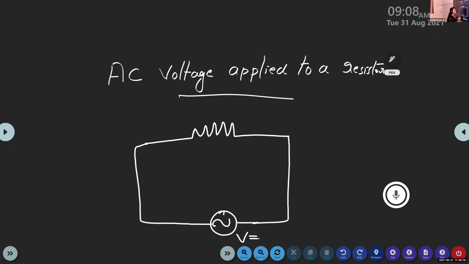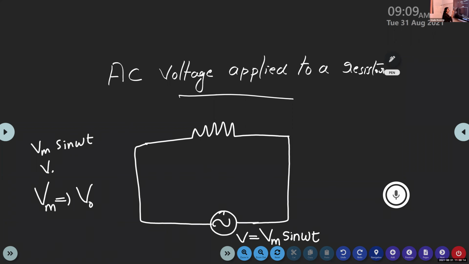So consider a circuit with a resistor and apply an alternating voltage source of EMF V is equal to Vm sin omega t into it. In certain other textbooks, instead of this Vm, they use V0. Both are right. Instead of writing Vm sin omega t, in other textbooks they write V0 sin omega t. Both are right.